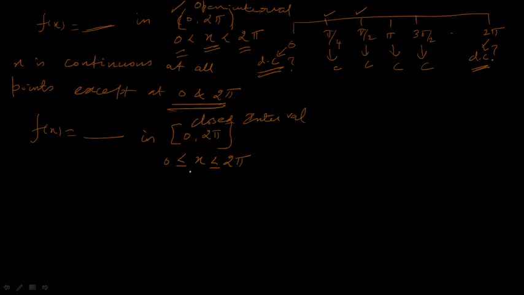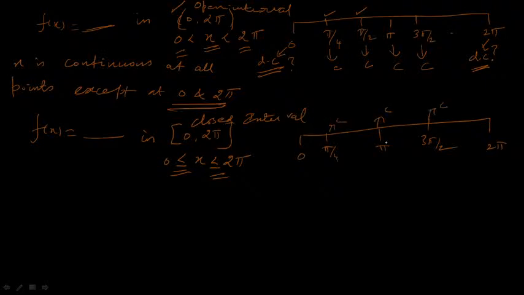So x takes all values including 0 and 2 pi. If I draw a number line, the same as we did before, the length of the interval here is 0 to 2 pi. Some of the points I am going to list out here: pi by 4, pi, 3 pi by 2, etc. Here all points are continuous. Pi by 4 is a continuous point, pi is a continuous point, 3 pi by 2 is a continuous point.